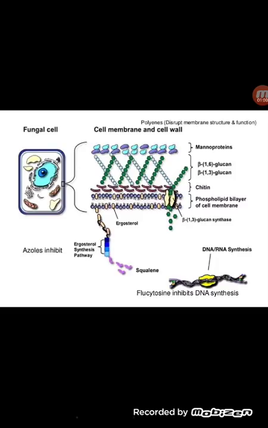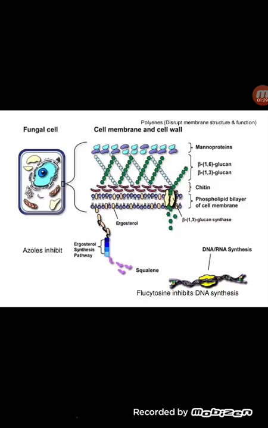The cell wall is basically made up of chitin, which is a long chain of N-acetyl glucosamine, and carbohydrate sugars, that is glucans, most probably beta glucans, that is beta 1,6 and beta 1,3 type. Some of them also have alpha 1,4 glucans, and they are made up of proteins, most probably in the form of mannoproteins.